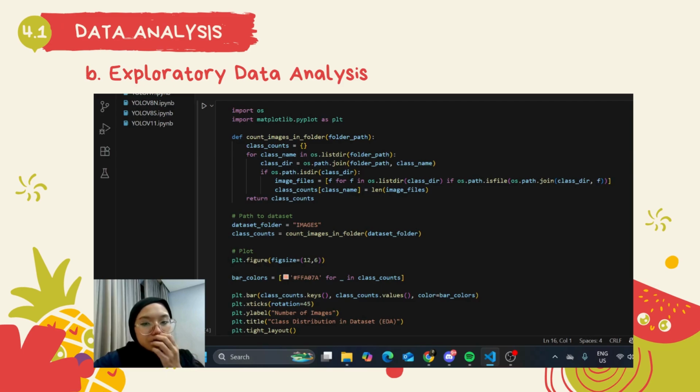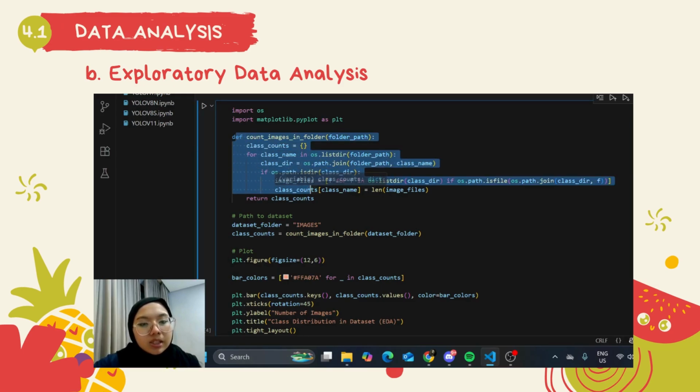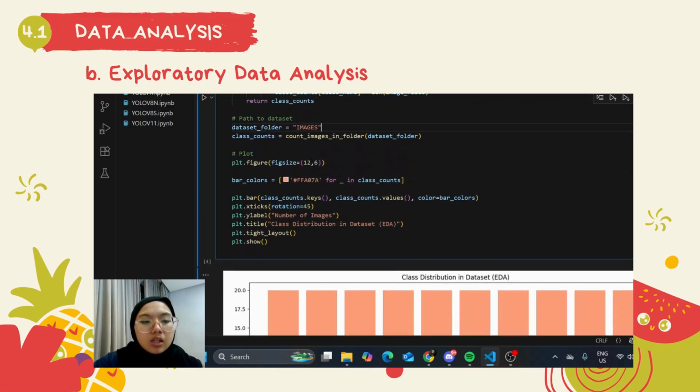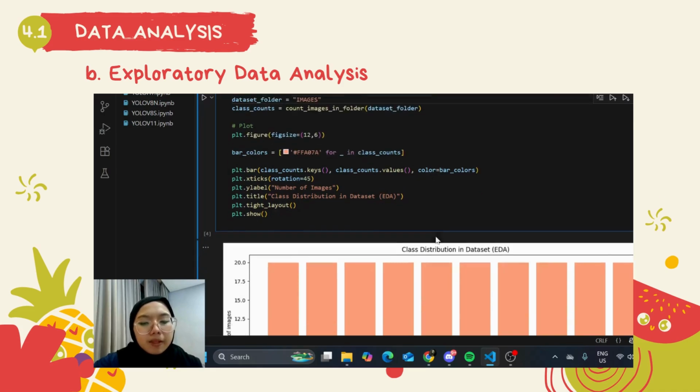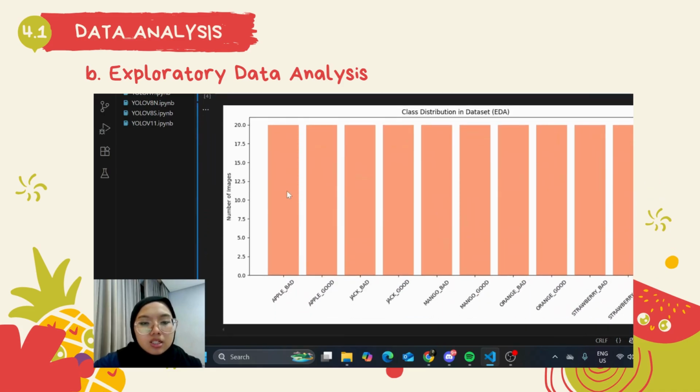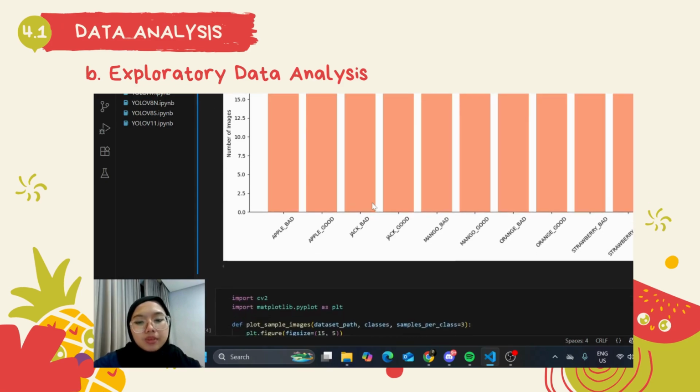First and foremost, it counts images inside a folder where I pointed to the dataset folder, which is called images. It will count into each folder, which is the different classes, how many images there are in each folder. And then here is the code for the plot. And then the output, as we can see, is a histogram that shows that each class has the same number of images, which is 20 images per class.